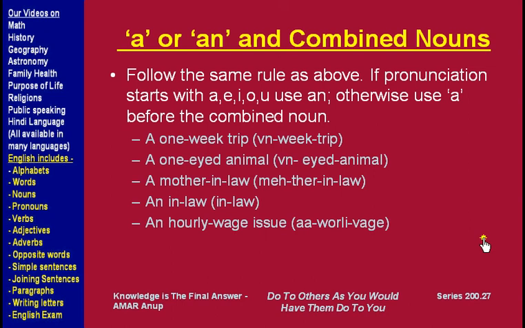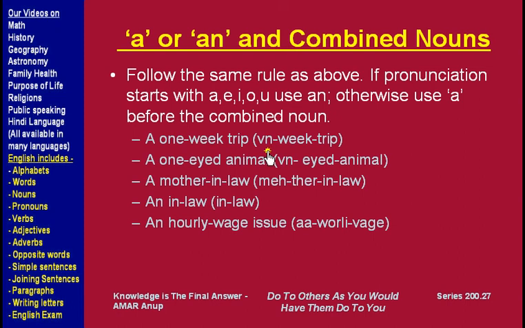If the pronunciation starts with a, e, i, o, u sounds, use the article an. Otherwise, use the article a before the combined noun. What is a combined noun? When two or three words join together to form a noun, like one-week trip. It's a combined noun, one-week trip.